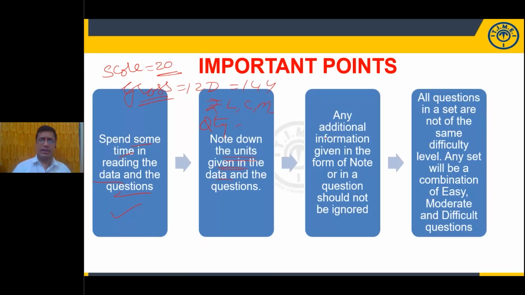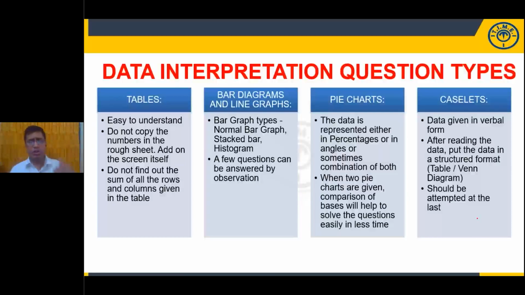Okay, that's terminology. So any additional information is given below the diagram. You need to note that before solving. And one more thing, after collecting the complete information, units of measurement and the type of chart, if more than one chart is given, just find out the relation between the charts, everything. Then go for the questions. Now, if you observe any set, you will find a combination of easy, moderate, and difficult level questions. So what are the most repeated types of data interpretation or table? Easy to understand.